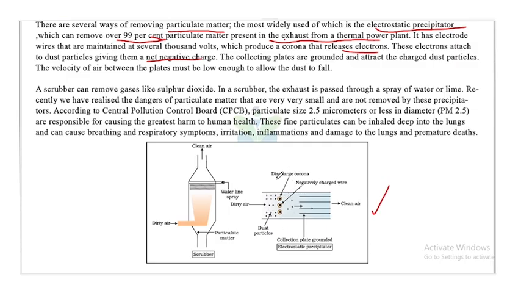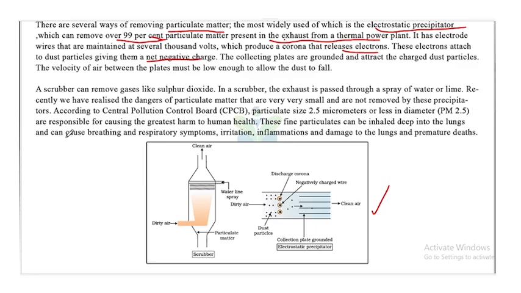These electrons get attached to these dust particles, which while moving forward there are collection plates which are positive in charge. So these dust particles which are negative in charge because of the electrons that are attached to it will get deposited on these collection plates which are positive in charge. So this is how an electrostatic precipitator works.